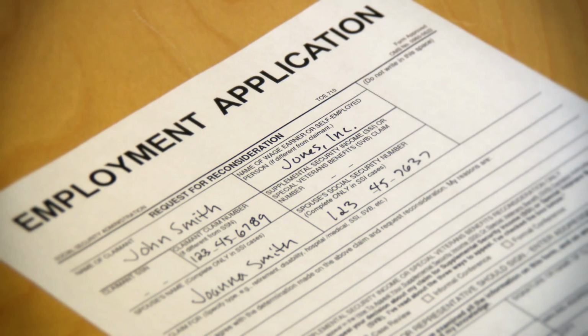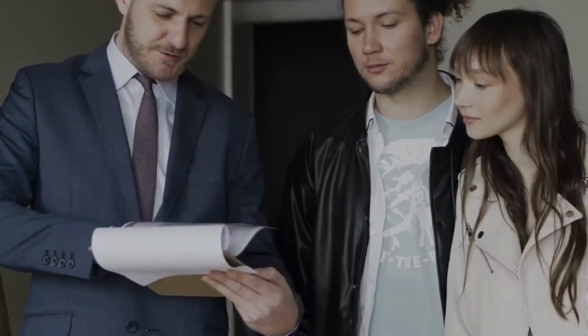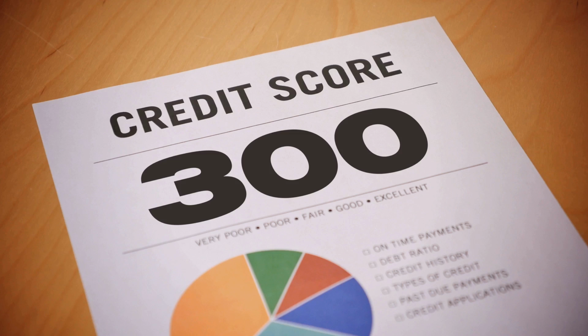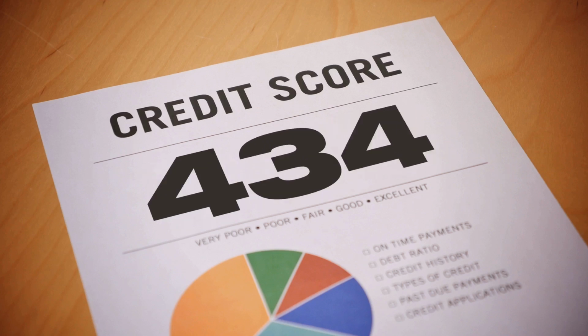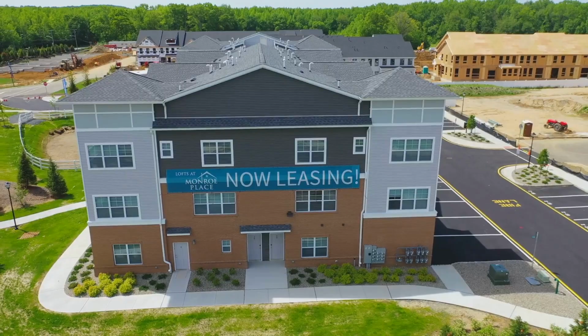Next, standardize your criteria. Establish clear written criteria for screening applicants. This might include credit score requirements, income verification, and rental history checks. Ensure these criteria are applied consistently to all applicants.